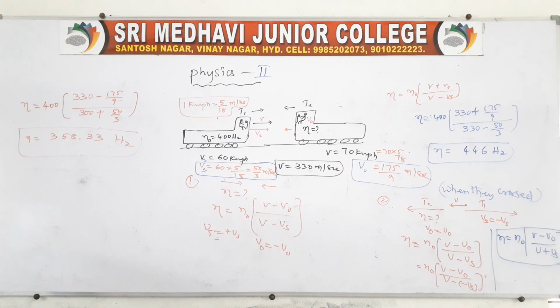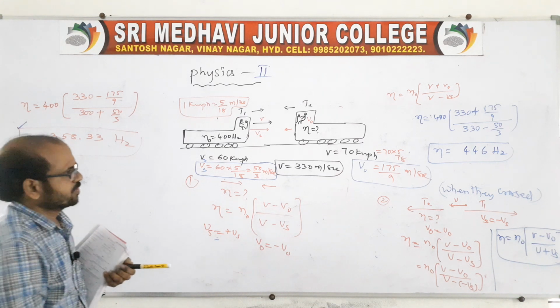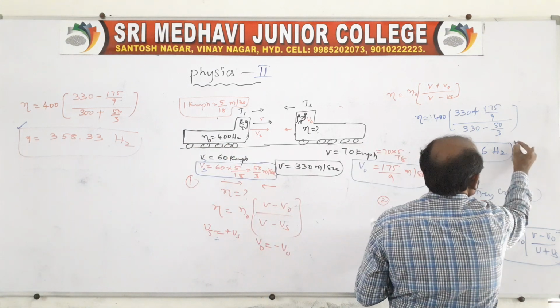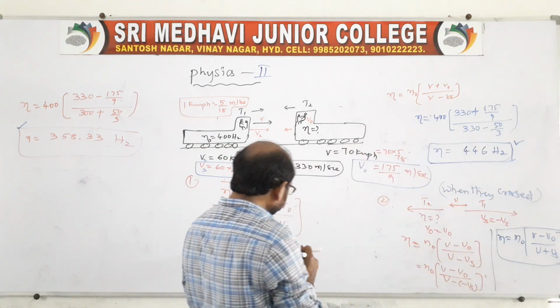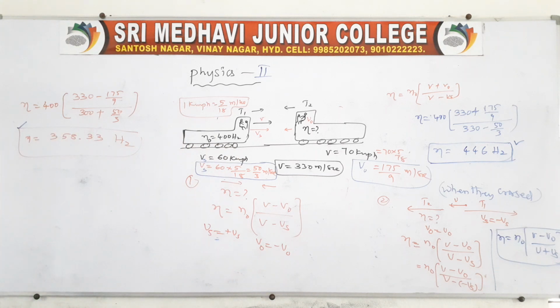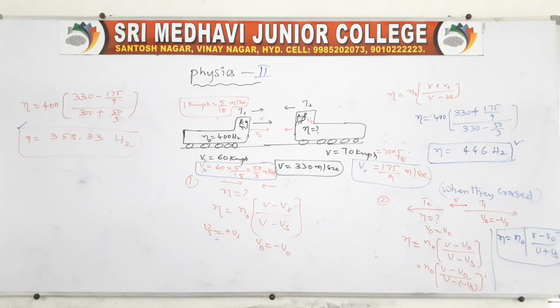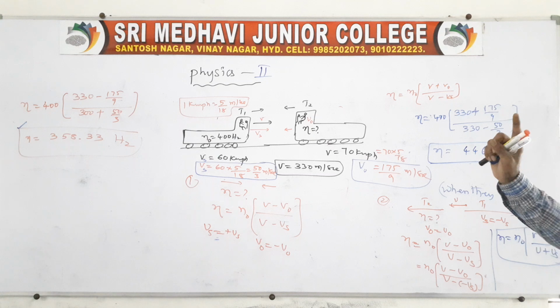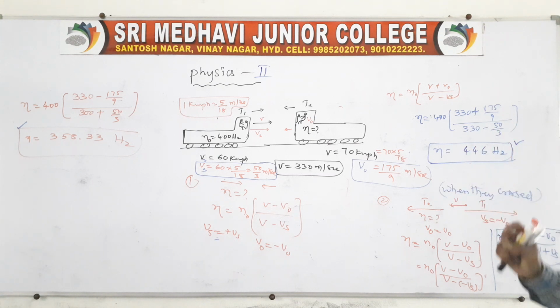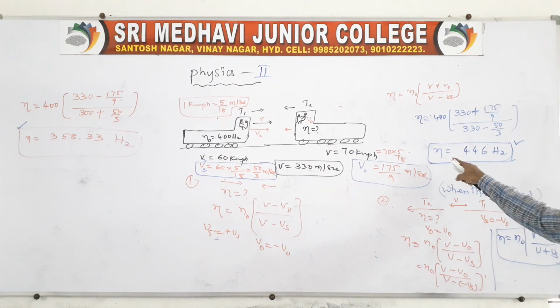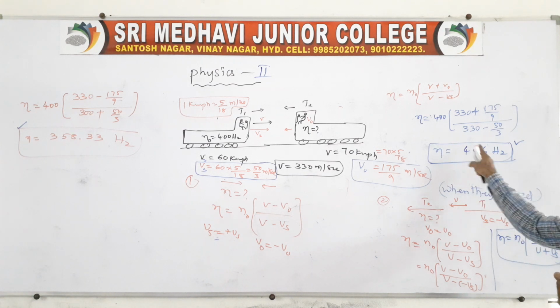Okay, these are the two answers, when they are approaching each other and when they have crossed. The problem is about two trucks approaching each other, and then when they have crossed, the apparent frequency observed by the observer in the second truck. So the observed frequency is 446 hertz when they are approaching, and when they have crossed it is 358.33 hertz.